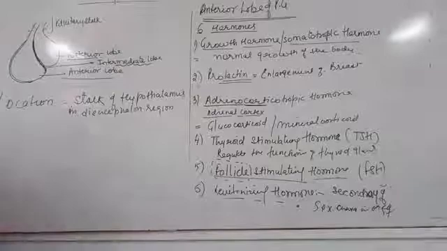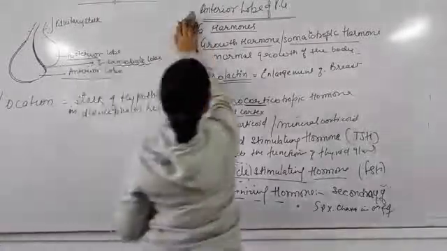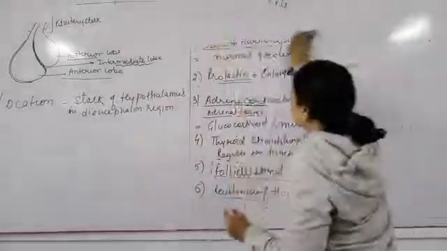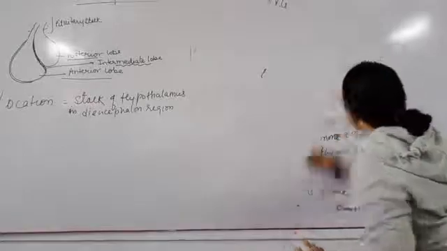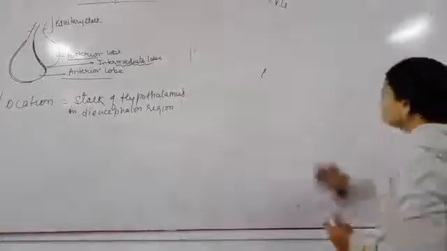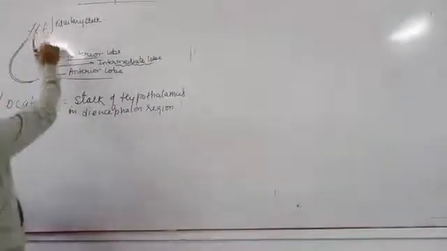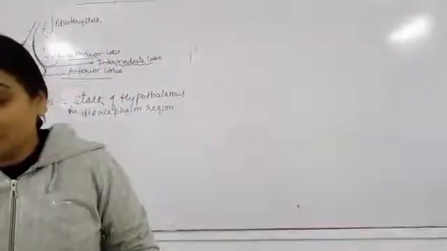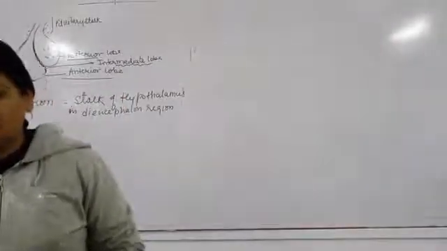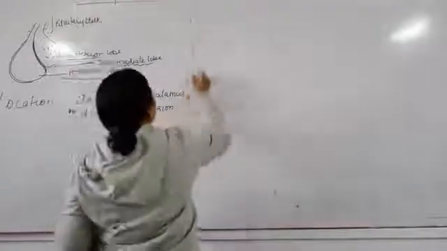See, the hormone which is secreted by the posterior lobe. I am going to erase all the 6. And the hormone which is secreted by the posterior lobe. Now this is from the back side, the posterior lobe, and this secretes 2 types of hormone, that is vasopressin and oxytocin.